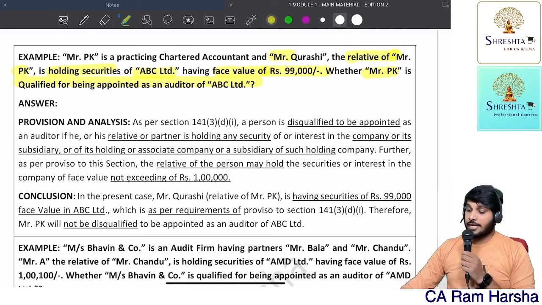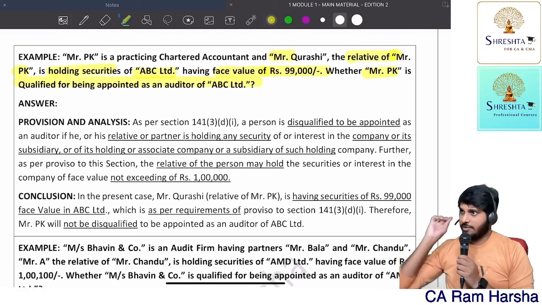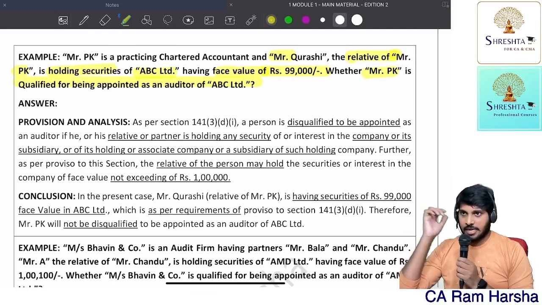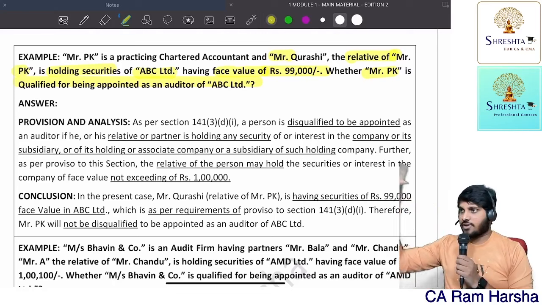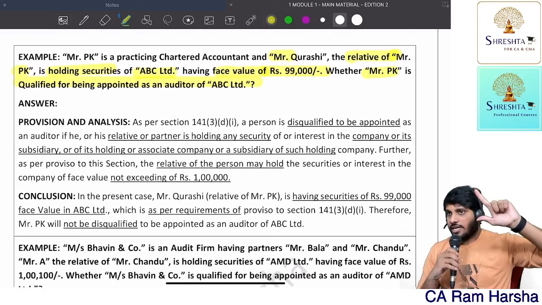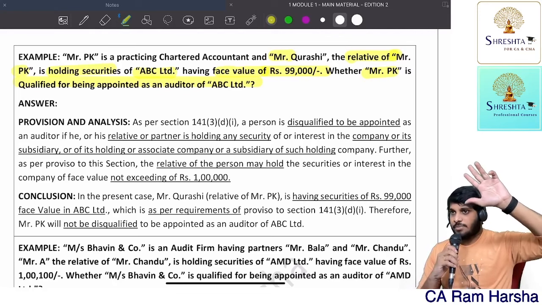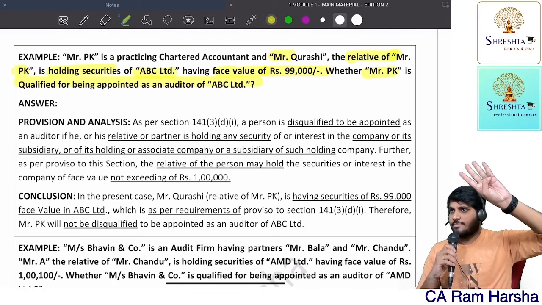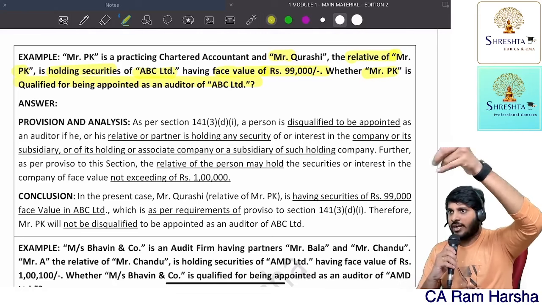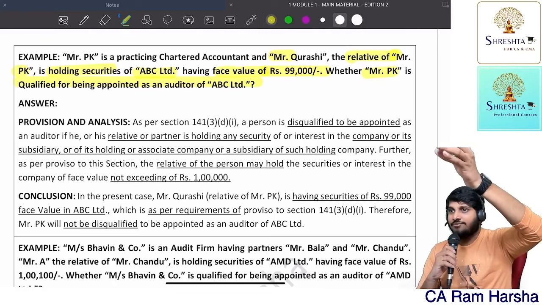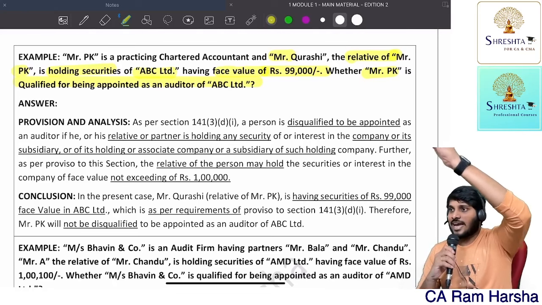Now, how should you write? As per provisions of Companies Act, section 141 subsection 3, if you remember the section number clearly, only then write it. Otherwise, write: as per provisions of Companies Act, if a person or his relative or his partner is holding any security or interest in the company or holding company, subsidiary company, associate company, a subsidiary of its holding company, then the person is disqualified. However, a relative can have securities up to rupees face value of 1 lakh in the company.